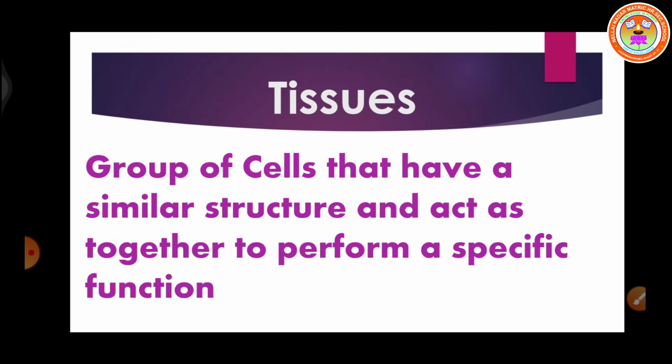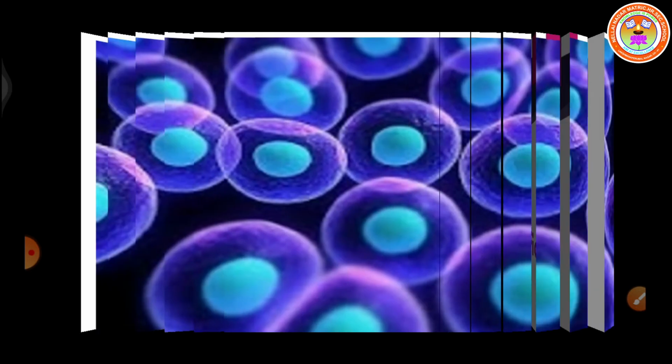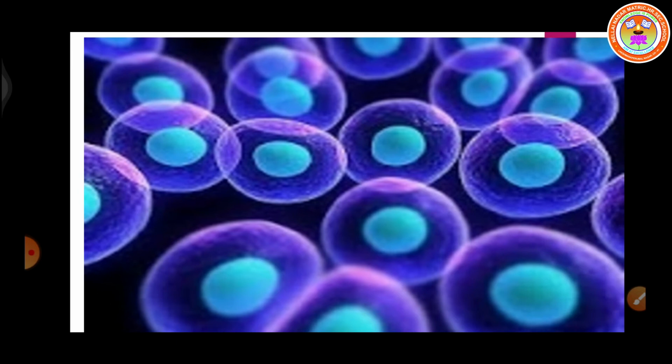Already we studied in the biological levels of organization: cells, tissues, organ system. There we studied that groups of cells form tissues. But what is the condition? They have to perform a particular function, that is a specific function. So tissues are groups of cells that work together for a particular function. Got it? Here you can see groups of cells. They are responsible for a particular function.